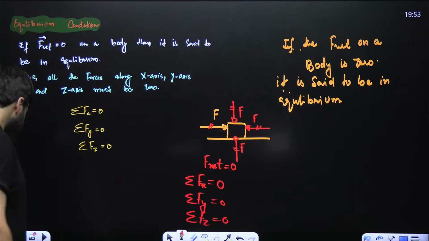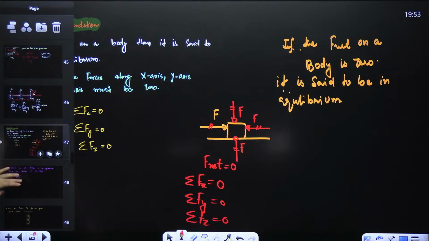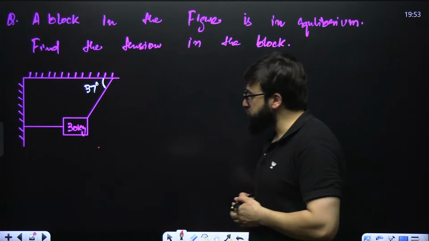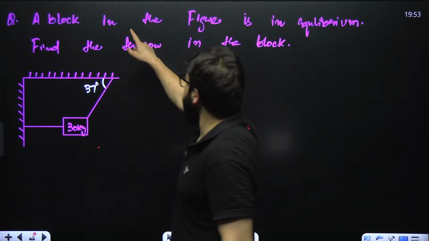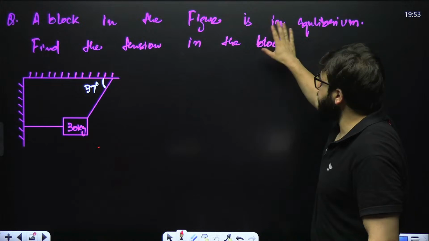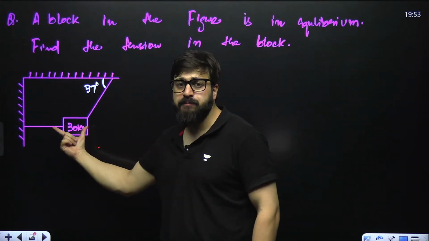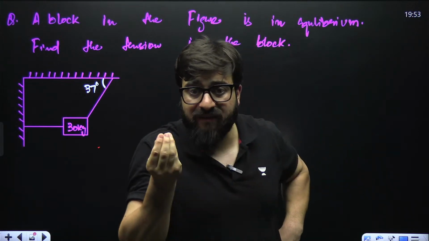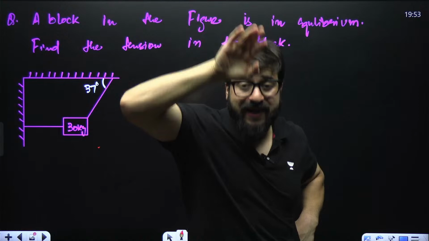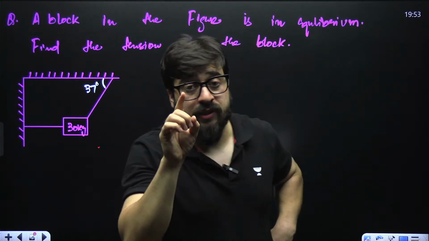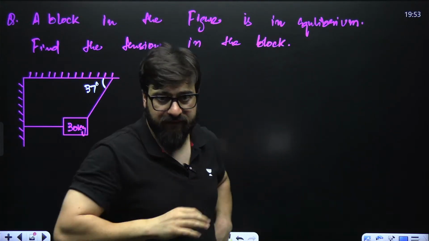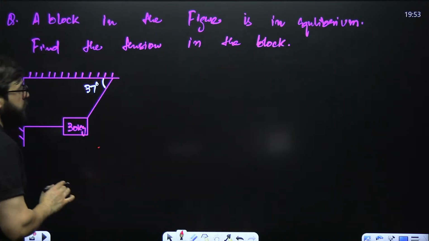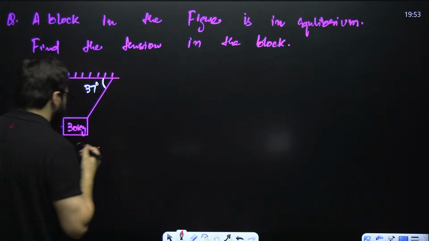Okay, yes. We have got a question. What is the question? In this particular case, a block in the figure is shown in equilibrium. They are saying that the block is in equilibrium, means it is not moving forward, it is not moving backward, it does not go up, it does not come down. Why? Because net force on it is zero and it is in equilibrium. Then it says, find the tension in the rope.